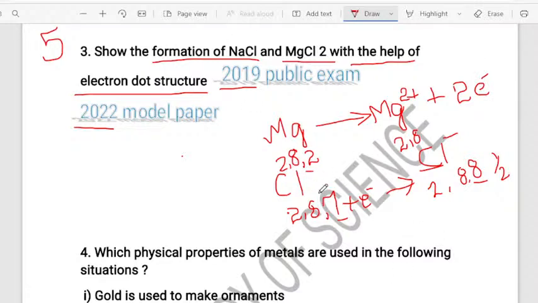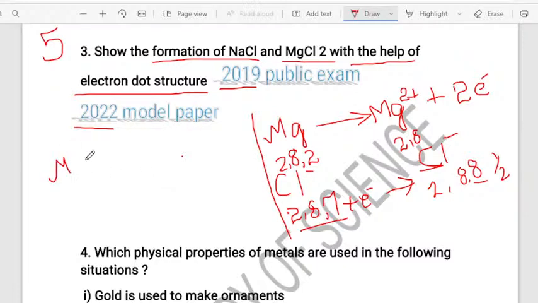For chlorine, you write the same way. Chlorine electronic configuration is 2,8,7. It gains 1 electron, obtains stability and becomes Cl minus. You write Mg like this. Cl as it is, the same way you wrote Cl in sodium chloride. But most of the students have a problem at this particular region. See, as there is only 1 Cl here, they write MgCl. So it becomes wrong.